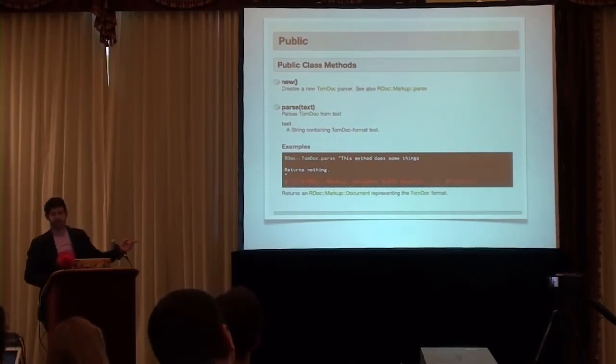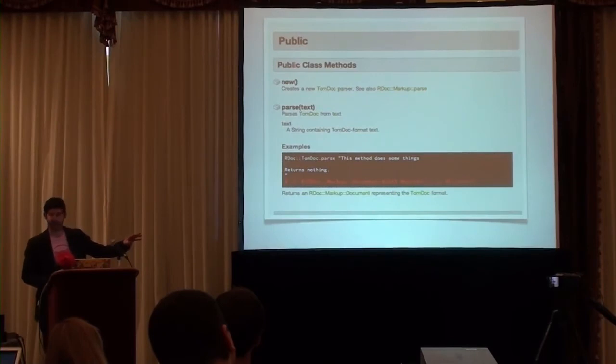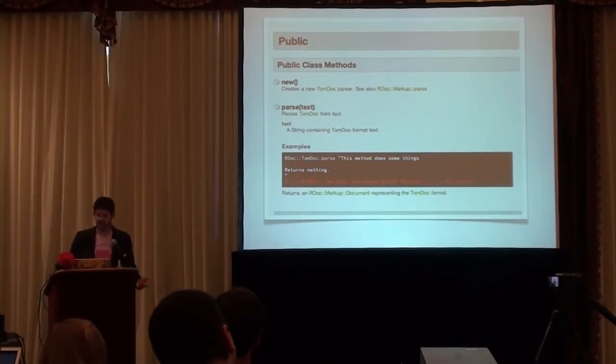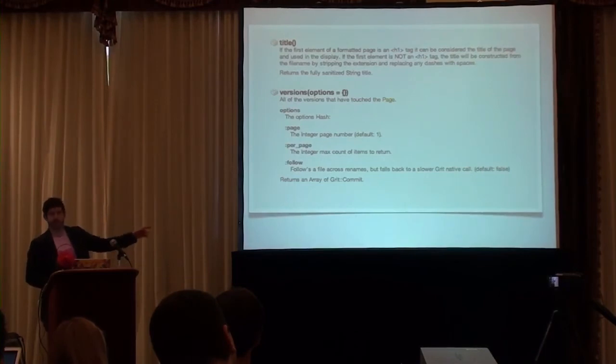So this is what the default output is going to look like right now when you do it. It's going to split things into public, internal, and deprecated, just like TomDoc wants. It's going to understand what the parameters are and format them really nicely. You're going to get syntax highlighted examples. It's going to link things properly. It's even going to understand nested option declarations, like the way that TomDoc wants you to do them. All of this is going to be supported in first class.